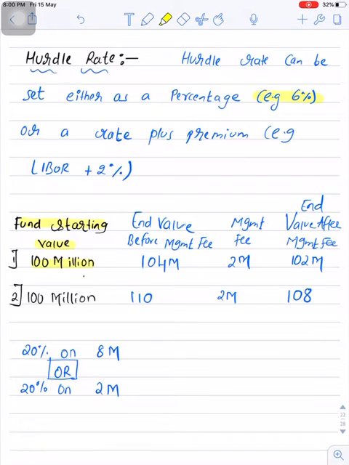The value of fund at start is 100 million and ending value of fund before paying management fee is 104 million. So you can see the value did not cross 106 million. So there won't be any incentive fee for year 1. Now I am assuming that management fee we are calculating at beginning balance.